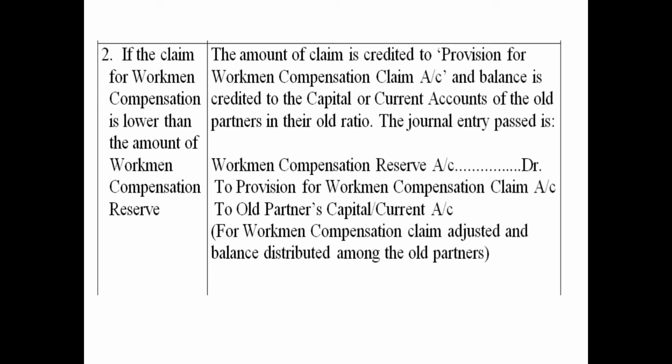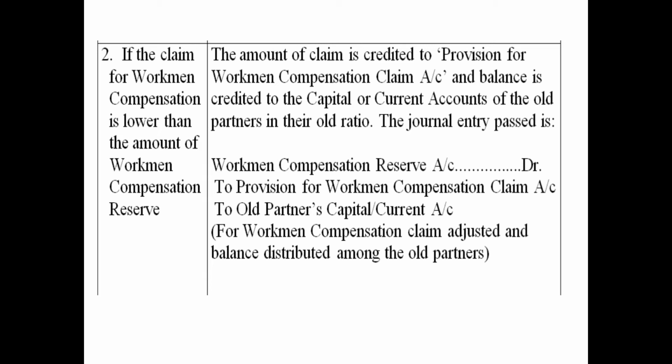Case number 2. If the claim for workmen compensation is lower than the amount of workmen compensation reserve. In the previous case, there was no claim, so the entire amount of reserve was distributed among the partners.